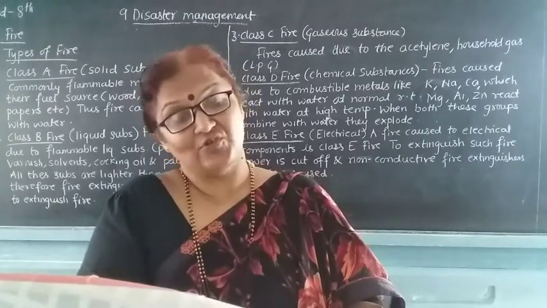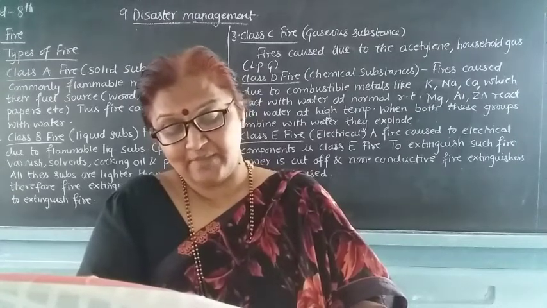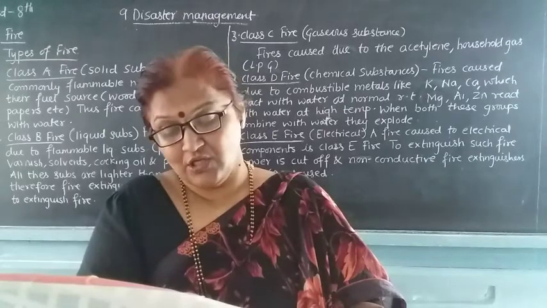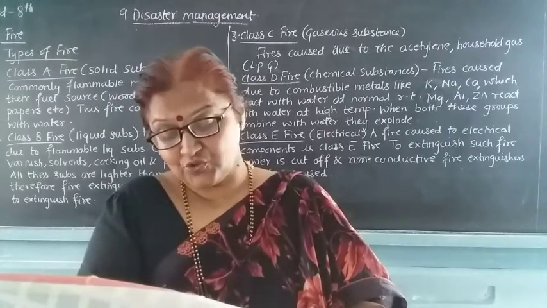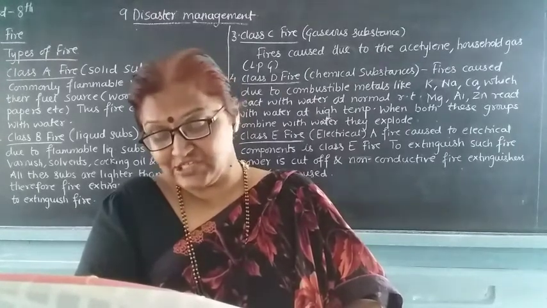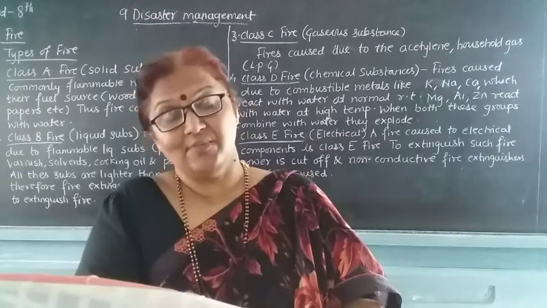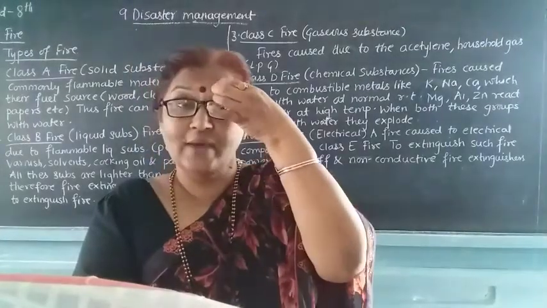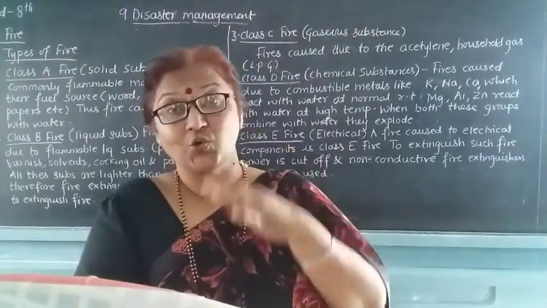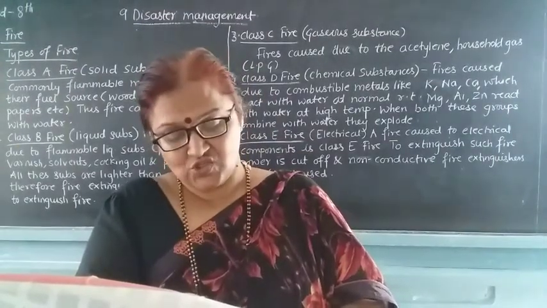So what is that? You have to prepare a chart for that. You have to see there, primary information at the school. What should the primary information contain? Name and address of the school, name and residential address of the headmaster and his contact number, name and contact numbers of the school management members, and total number of staff. This is the primary information of the school.